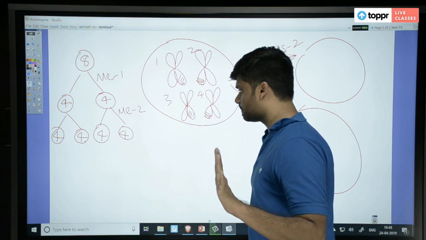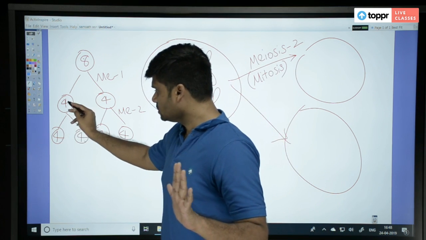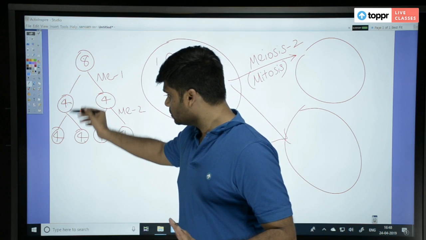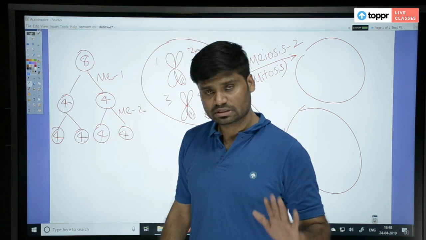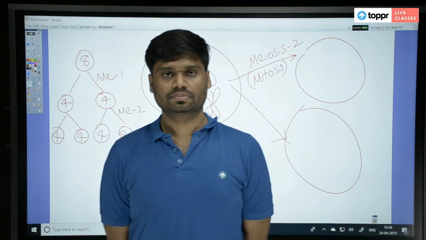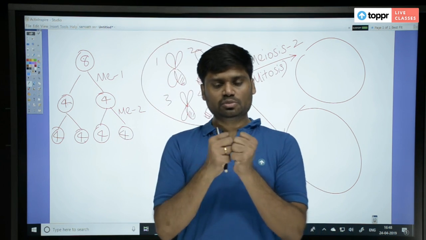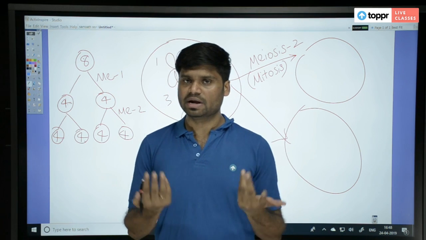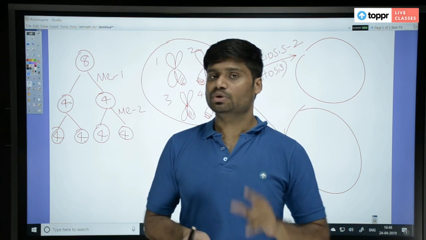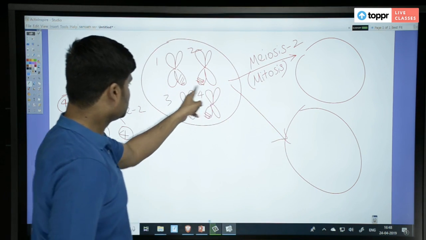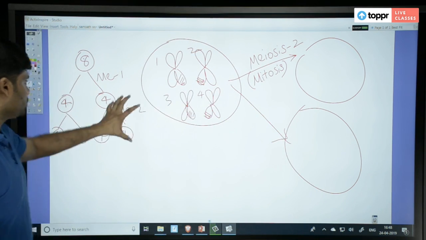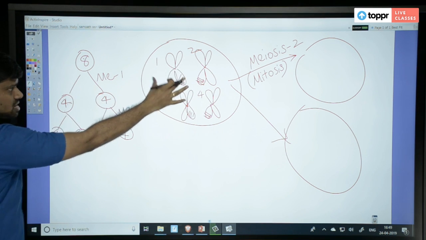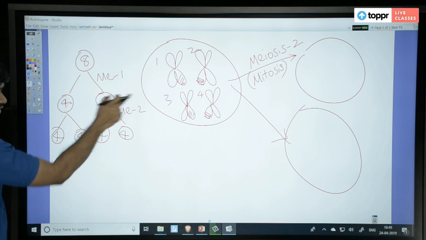Answer this question. Because they have 4, this also has 4 chromosomes. Are they identical chromosomes? Are they the same chromosomes? That is something you have to question. The same chromosome only got split into 2 pieces and went into 2 daughter cells. So maybe it will be identical? No, it won't be. See why. Here you see, we are actually writing that process. This cell is this one. This cell, we are drawing it there. It has 4 chromosomes. Yes, 4 chromosomes.